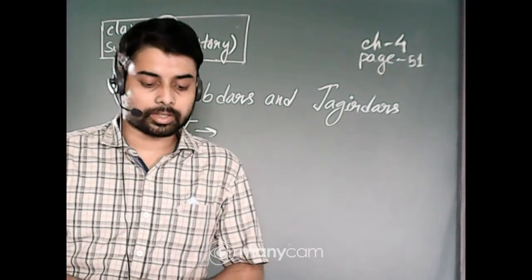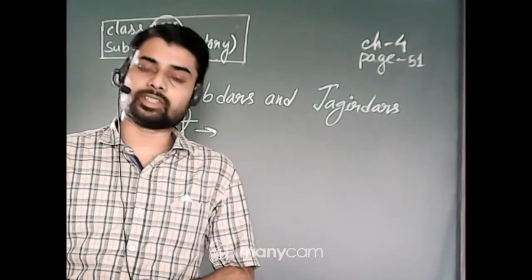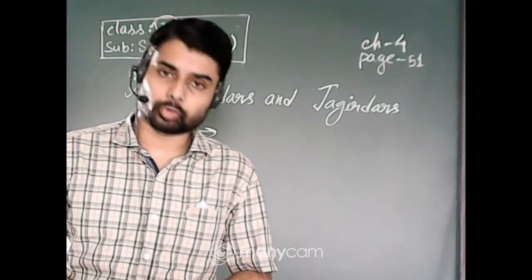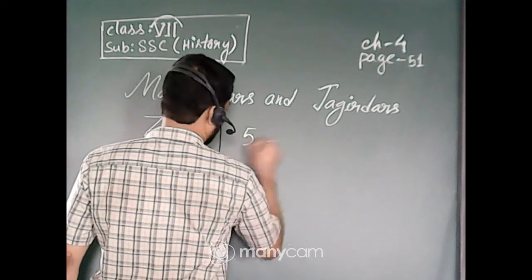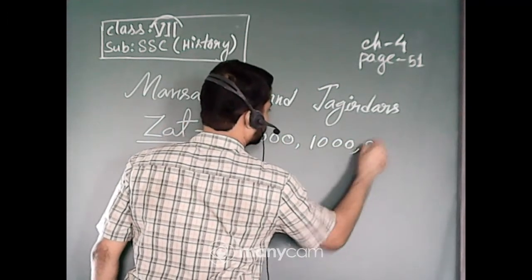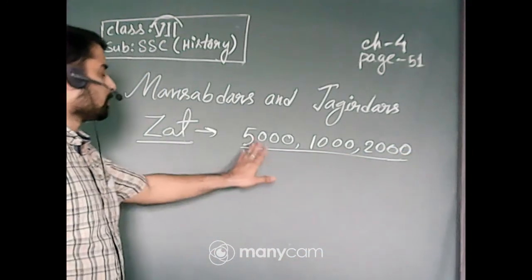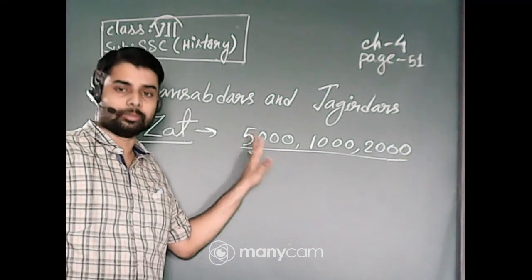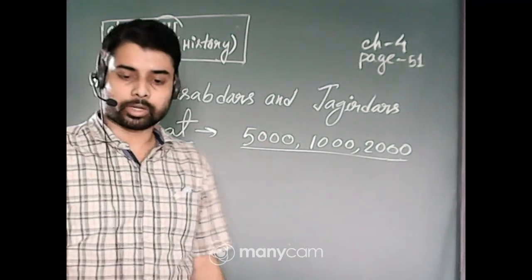This means that the higher the Zat, the more prestigious was the noble's position. These numbers, 5,000, 1,000, 2,000, are the Zat. These are the numbers of horsemen they maintained. These are called Zat.